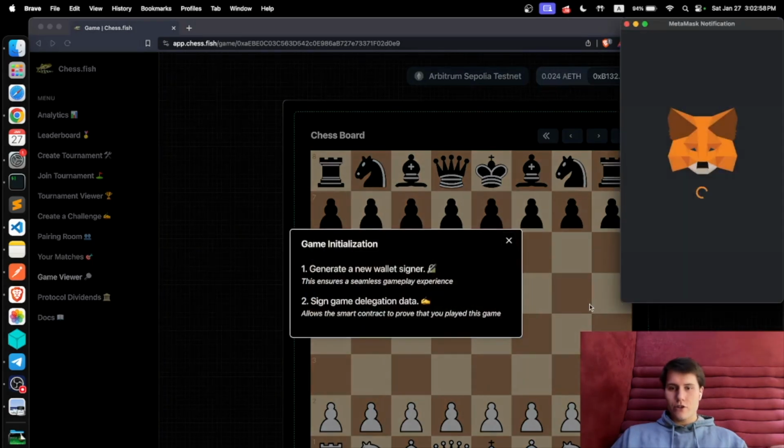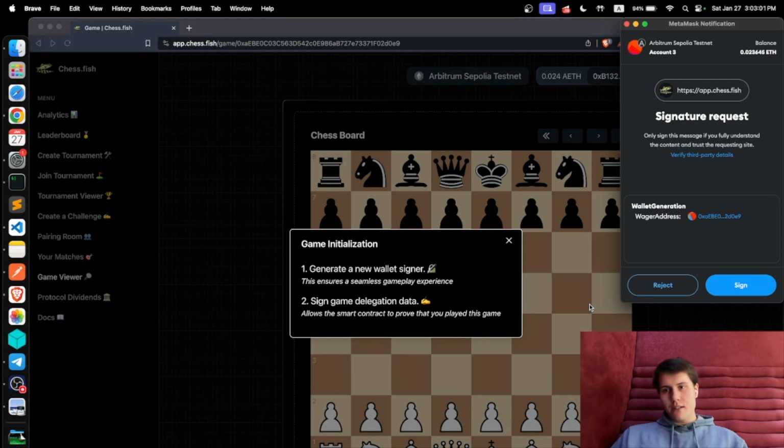So I go to the match. And when you're creating a match, there's going to be several things that you have to sign in MetaMask. The first thing is you have to sign the wager address. And the reason why is because under the hood of the ChessFish user interface, we're actually delegating signatures so that every single time you make a move on the chessboard, MetaMask isn't popping up. So you have to sign the wager address with your private key.